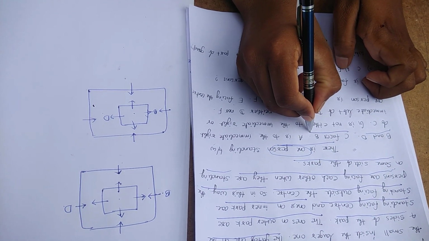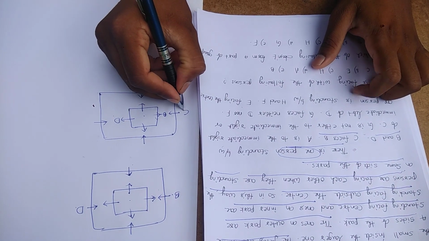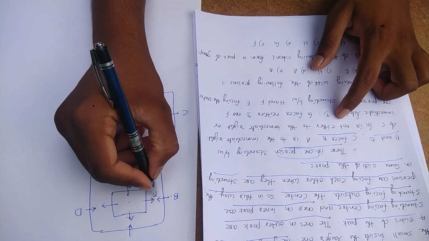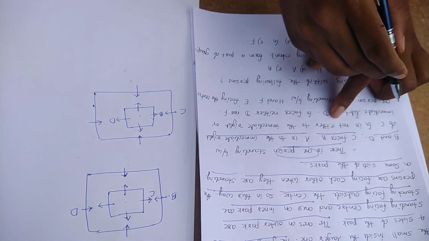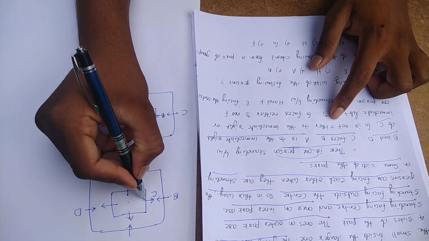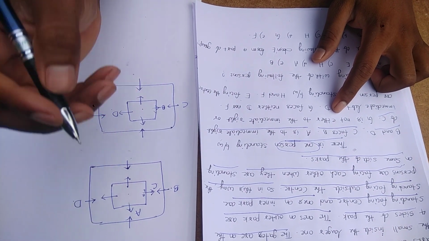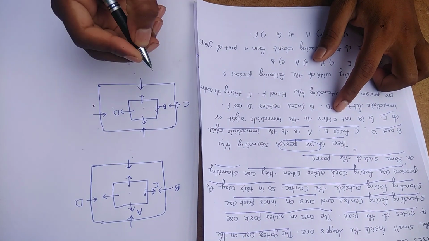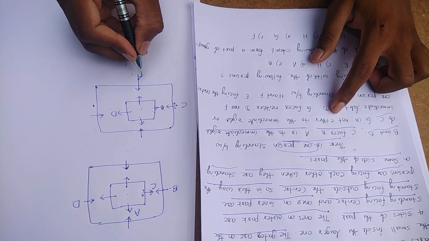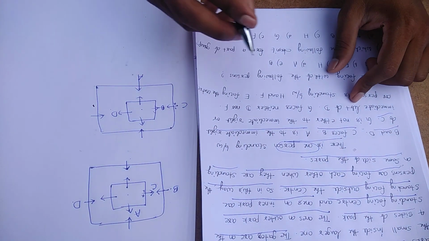Next point: C faces B. C is facing B here also. A is to the immediate right of C. C faces inside or outside, with left hand and right hand accordingly. In this case, C facing inside, left hand and right hand. Now A is to the immediate right of C.